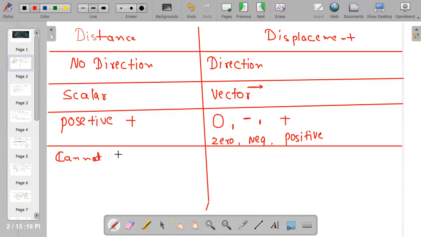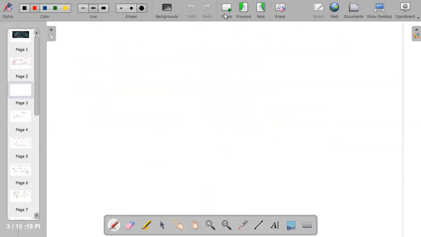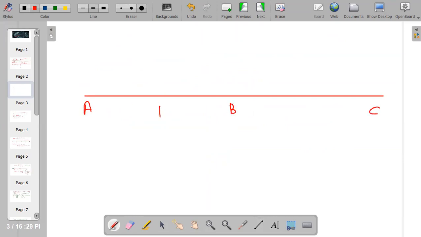If my question is that anyone goes A, B and C, where this is 10 and this is 10, and anyone goes from A to B, then I have to write distance, that it is 10.